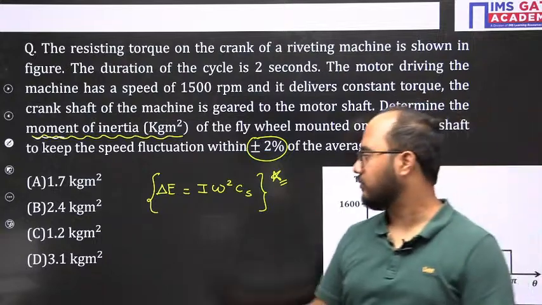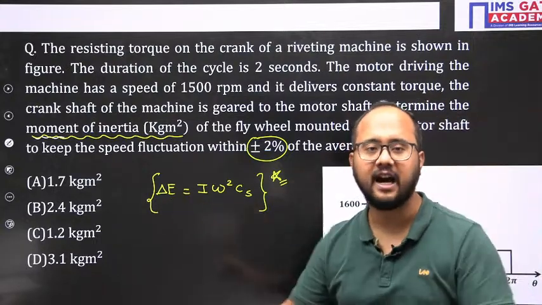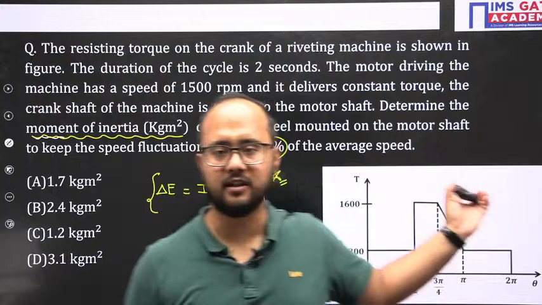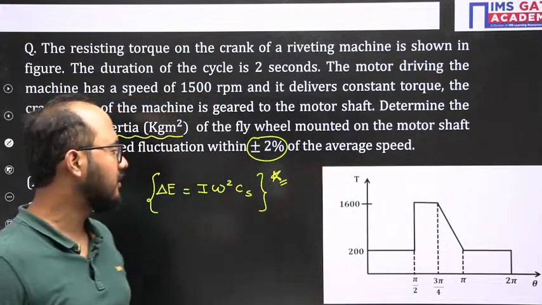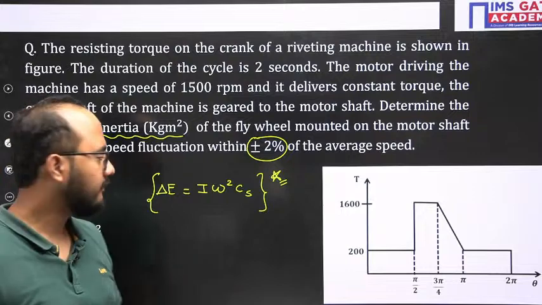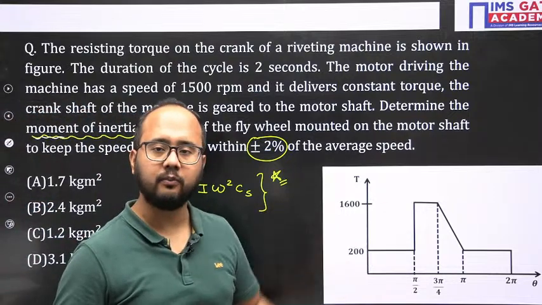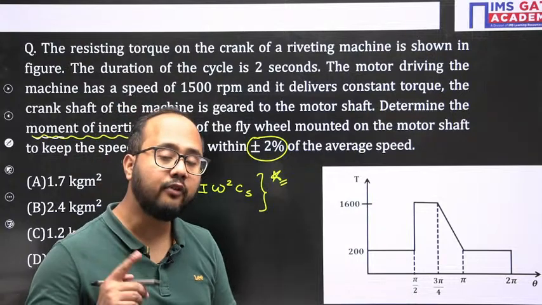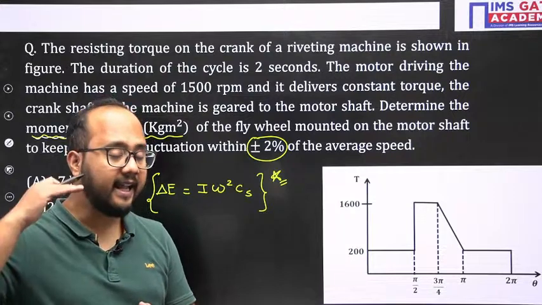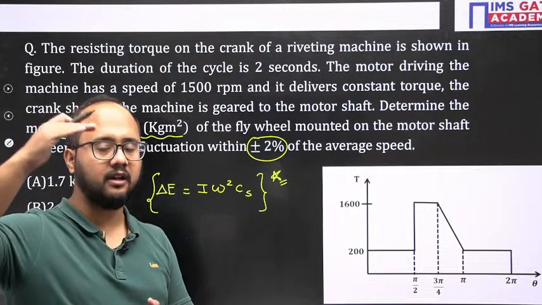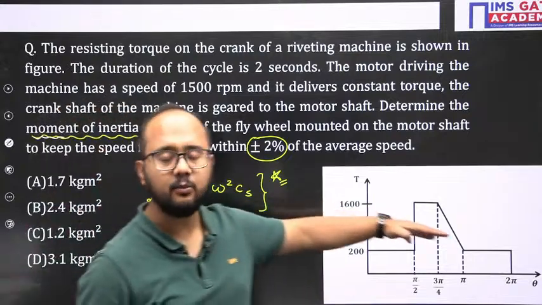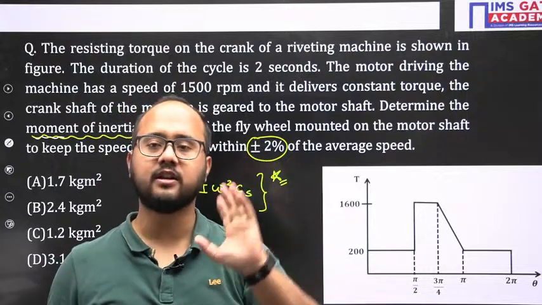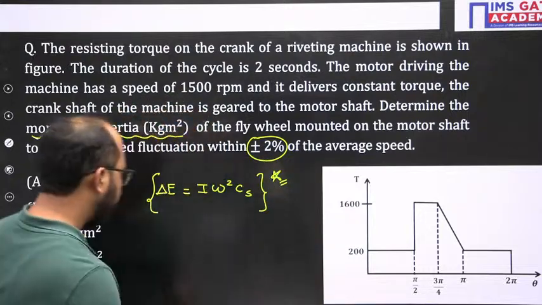So use this formula. Now you will be saying, sir, how to calculate delta E? For that they have given this turning moment diagram. Cs value is 4%, I already told you, because total variation is 4%. So 4% means 0.04. Delta E, the fluctuation in energy, you will calculate from here. First you need to find out the mean torque. The area above the mean torque level in the turning moment diagram will be considered as the maximum fluctuation of energy.